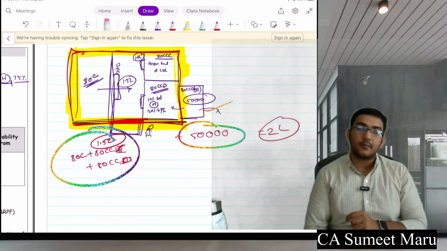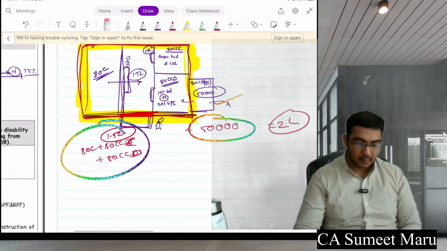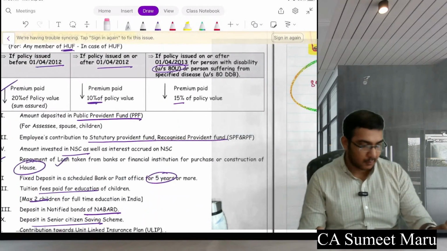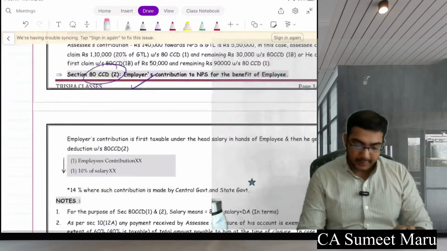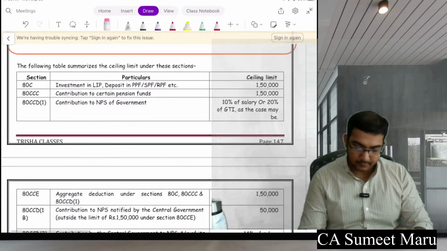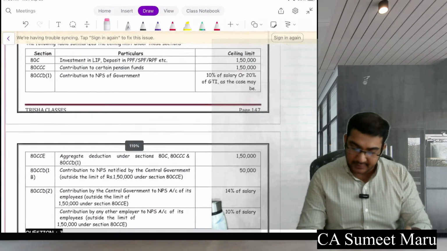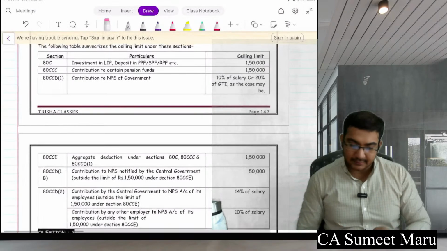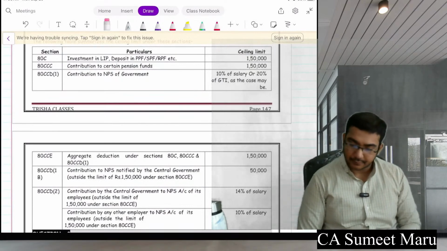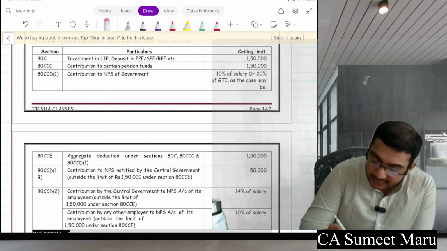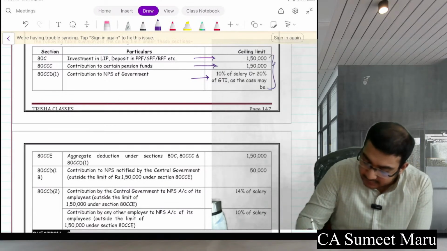Everyone clear? Will you remember 80C nicely? Okay. So see, here all the sections have been given in a summary. You can quickly take a screenshot of this, guys. See, it has a separate limit of 1.5 lakh. It has its own limit, including all these three. There is this limit.